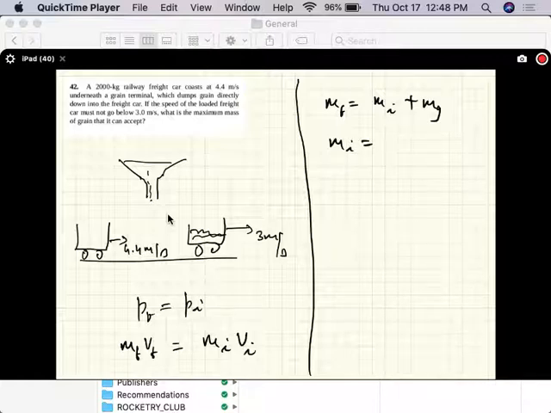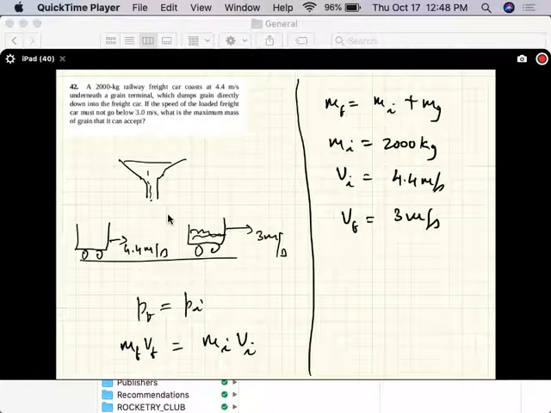Initial mass of the cart is 2000 kg. Initial velocity is 4.4 meters per second, and final velocity is 3 meters per second. So let's put all that stuff in. 2000 plus mass of grain times 3 meters per second, and I'm not putting any of the units there.